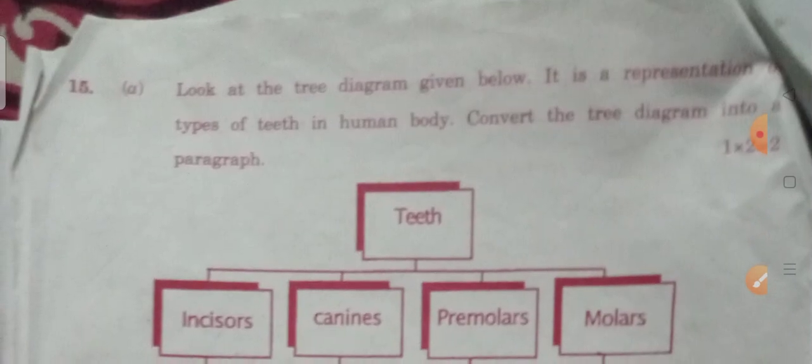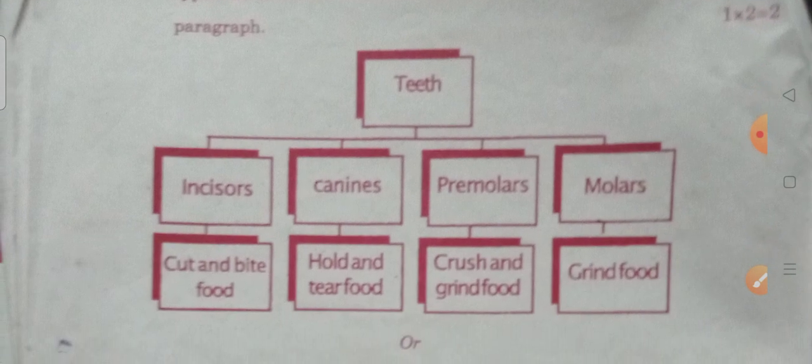Next come 15th one. Look at the tree diagram given below. It's a representation of the types of teeth in the human body. Convert the tree diagram into a paragraph. Okay, teeth, incisors, canines, premolars, molars: cut and bite food, hold and tear food, crush and grind food.